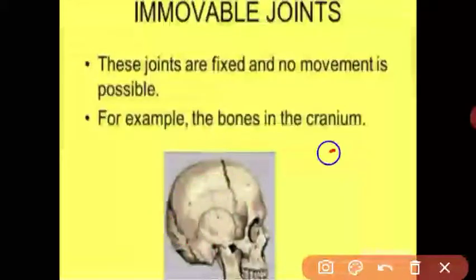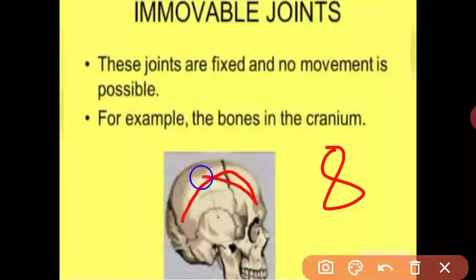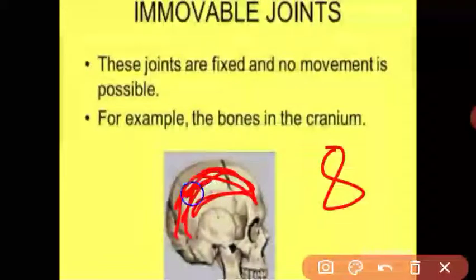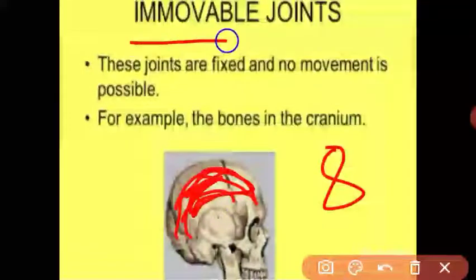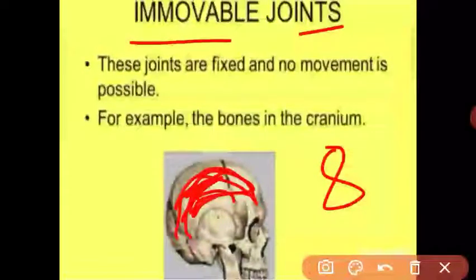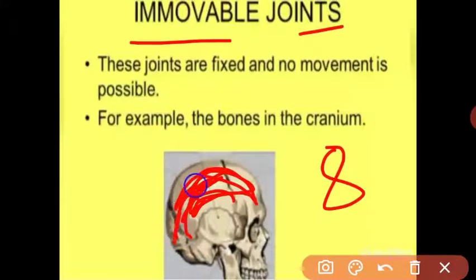There are 8 bones, and the 8 bones are joined to each other. This is a permanent joint. They cannot move. This joint is called an immovable joint. There is no movement possible between the 8 bones. This joint is called the fixed joint. It is the skull, also called the cranium.